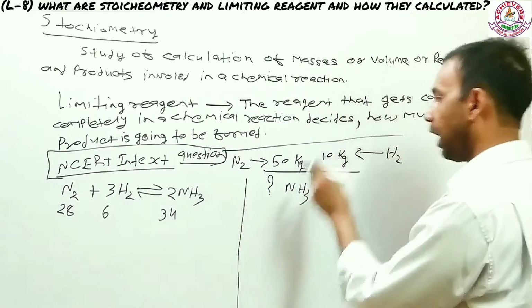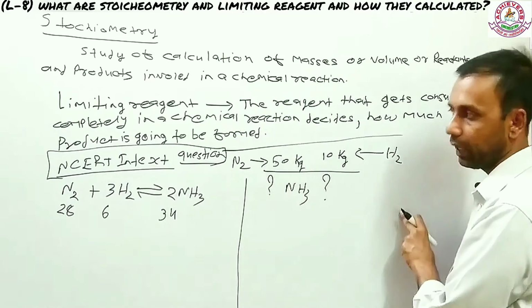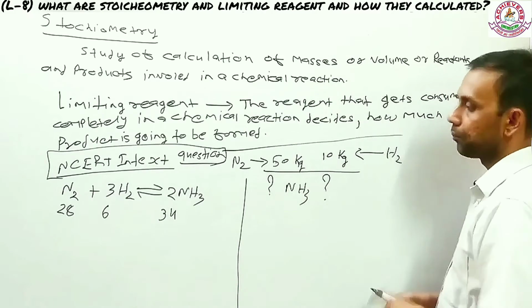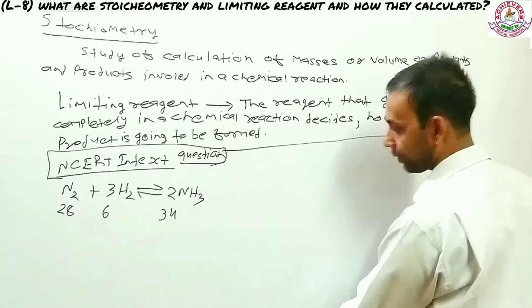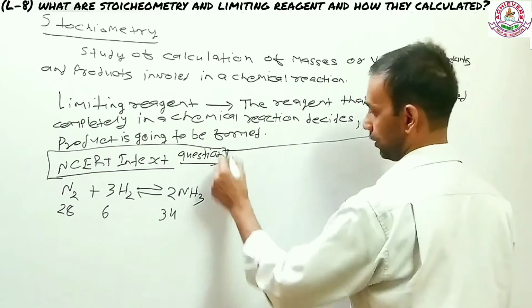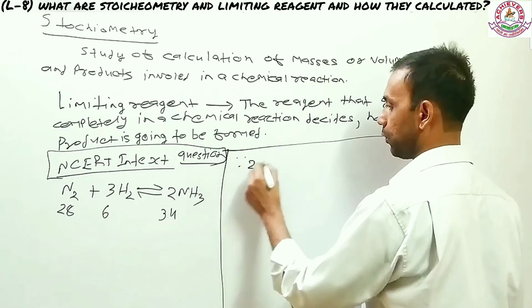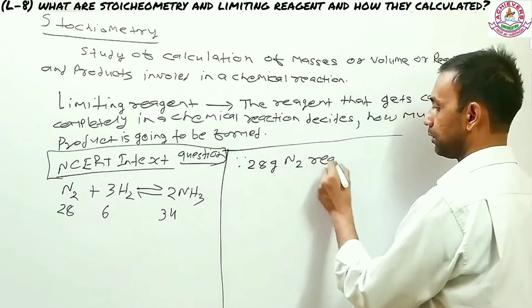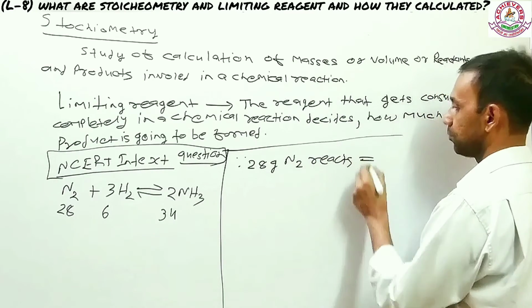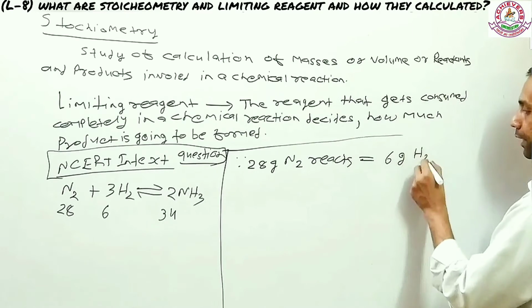Now the question is, how much ammonia will be produced if 50 kg of nitrogen reacts with 10 kg of hydrogen? What we need to do is start finding the limiting reagent. So the first part is that, if you can take a look, there are 28 gram nitrogen that reacts with 6 gram of hydrogen.